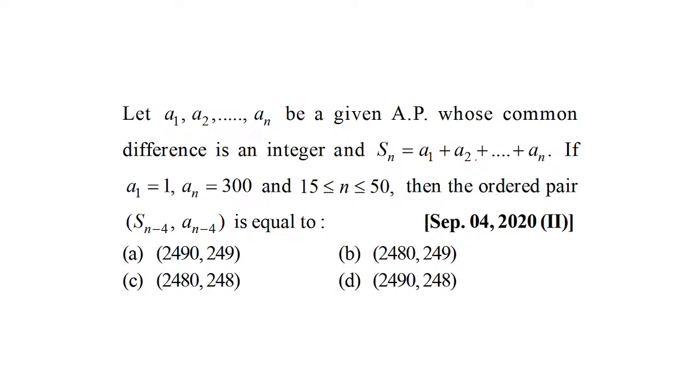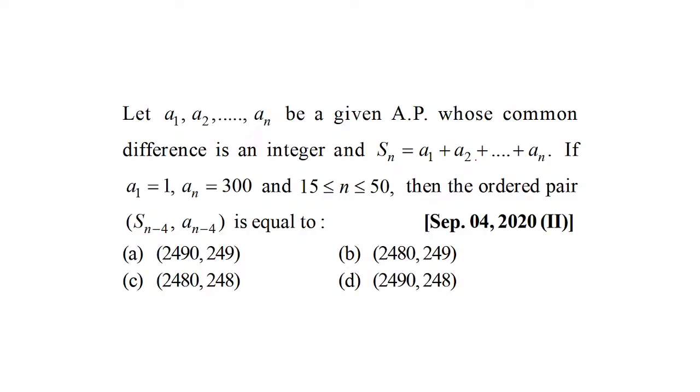So yeah, let me brief the question to you, and then we keep solving. So a1, a2 up till an is a given AP whose common difference is an integer. So the sum of n terms is what? a1 plus a2 plus so on and so forth plus an. The first term a1 is 1, the nth term is 300. We don't know n.